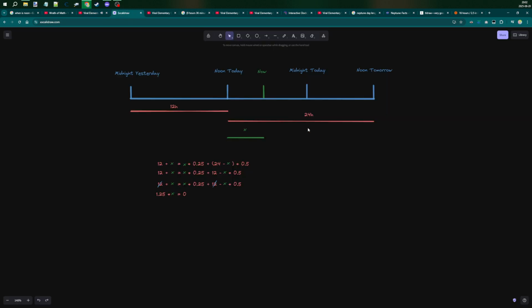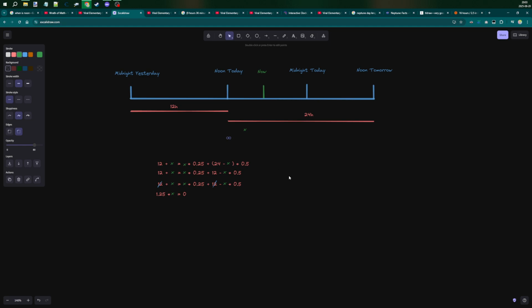And we can easily solve this, of course, by setting the time from noon today to now to x, and the time from now until tomorrow to 24 minus x. And obviously the time right now is 12 plus x. And if we solve all this, we eventually realize that there's only 12 on both sides, not multiplied by x, meaning that no matter what x gets multiplied with, it becomes 0. So the time now is noon.